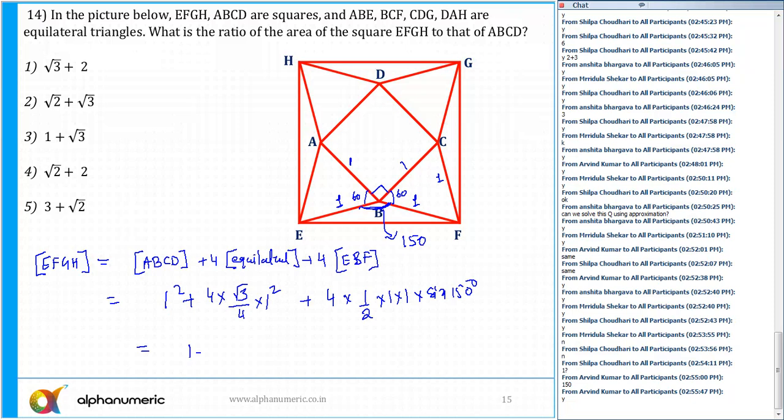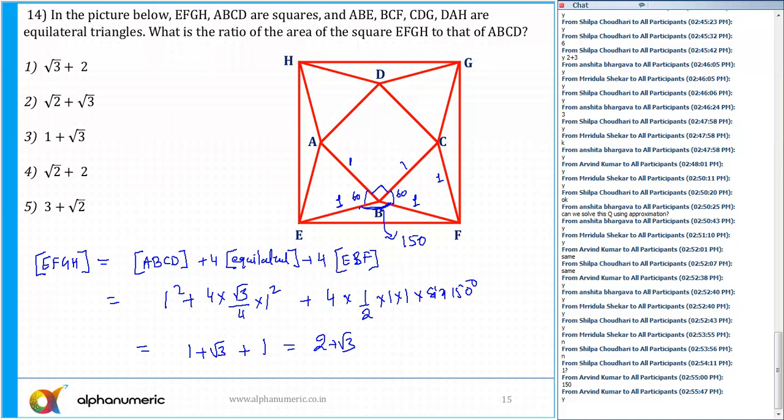So this value will come out to be 1 plus root 3 plus. What is sine of 150? Sine of 90 plus 60. Sine of 90 plus theta is equal to cos theta, which is cos 60. So 2 into cos 60, 4 into 1 by 2 is 2. What is cos 60? Half, isn't it? Cos 60 is half. So I get this value equal to 1. So this is equal to 2 plus root 3.